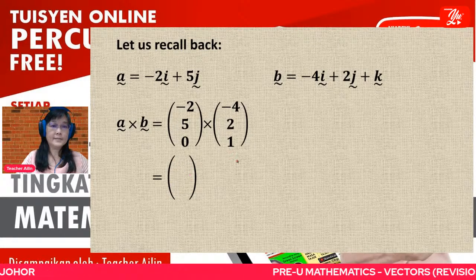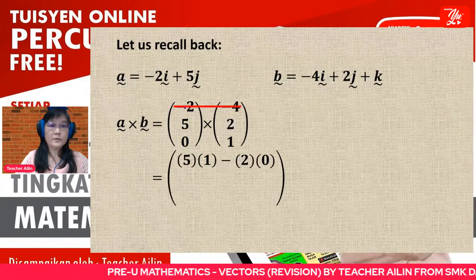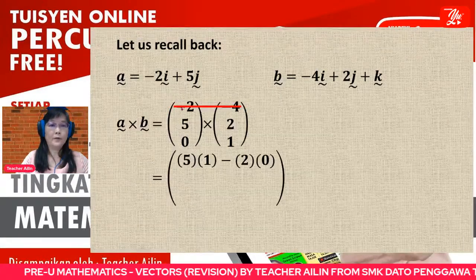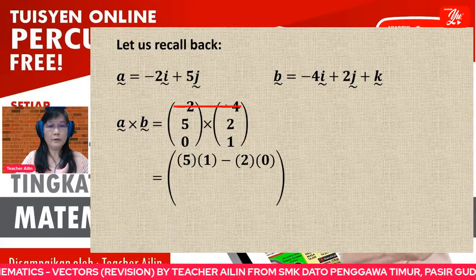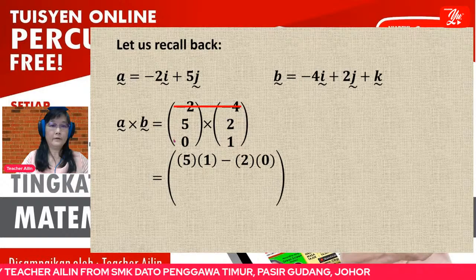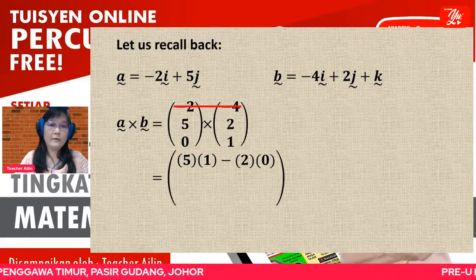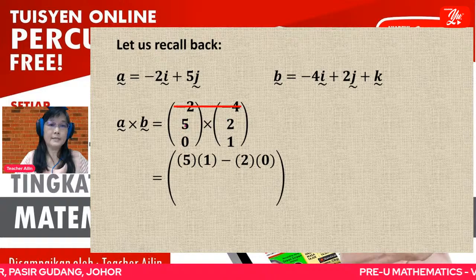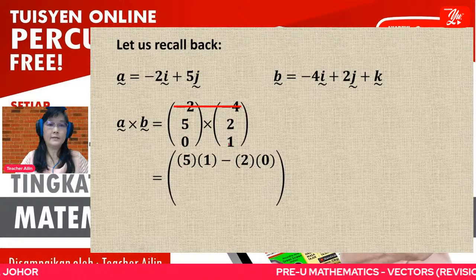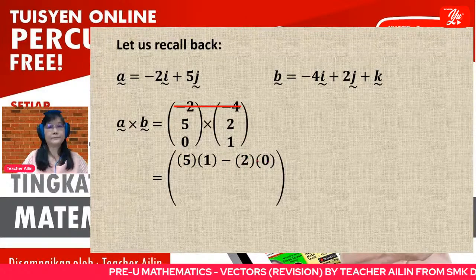Now, to find the first number, you ignore the first row. If you ignore the first row, you have these 4 numbers, and you carry out AD minus BC. So AD, 5 times 1, minus BC. This is the first number.